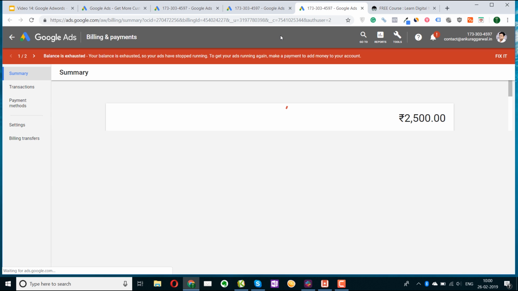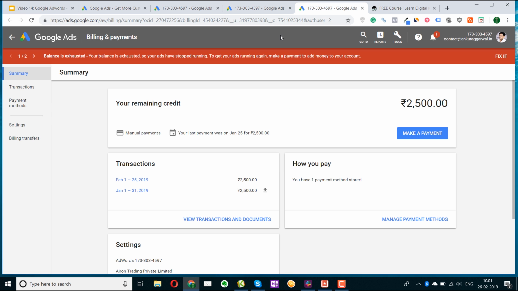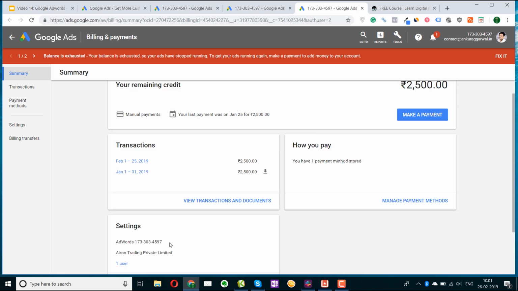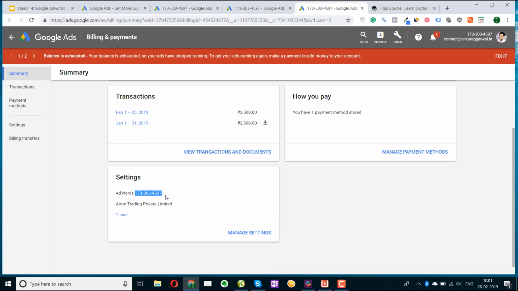And also Google Ads, I think they are also giving you an offer. If you're spending around 1500 or 2000 rupees, they will be giving you 1500 rupees of credit as free. I'm not sure whether the offer is still working or not. So just for this lesson's purpose, I have loaded around 2500 rupees here. And this is your AdWords account settings. So if you're calling the customer care of AdWords, you can tell them your AdWords account ID, and they'll be easily able to help you out.